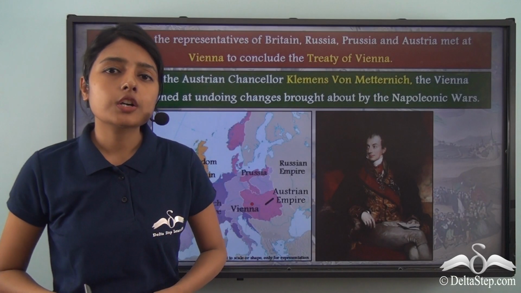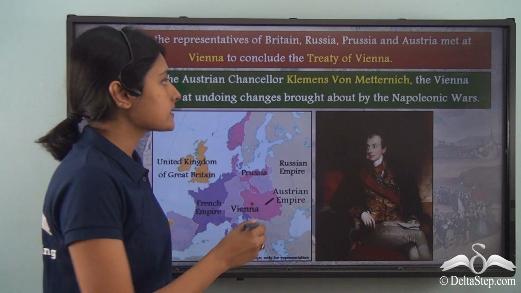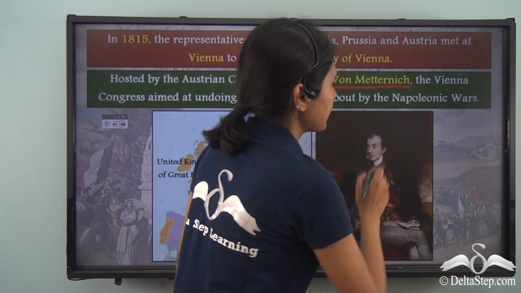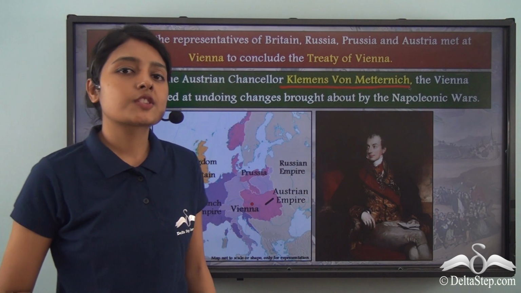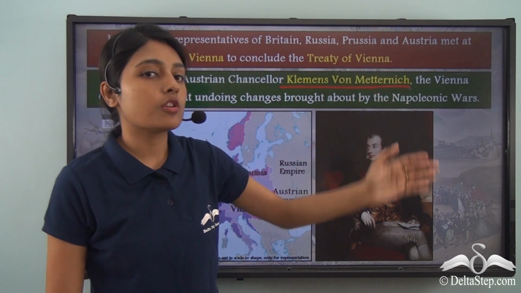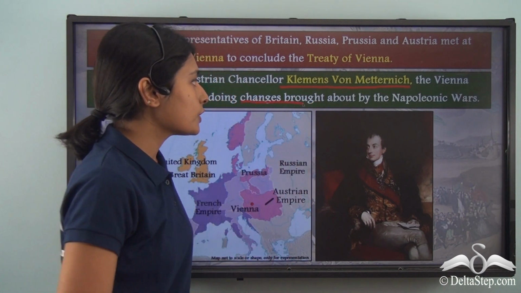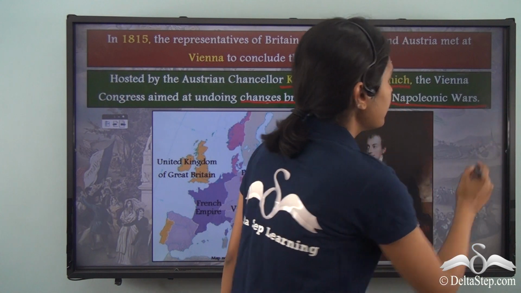Now, this Vienna Congress of 1815 was hosted by the Austrian Chancellor Clemens von Metternich. And it was in this Vienna Congress that Britain, Russia, Prussia and Austria decided to undo all the changes that were brought about by the Napoleonic Wars.